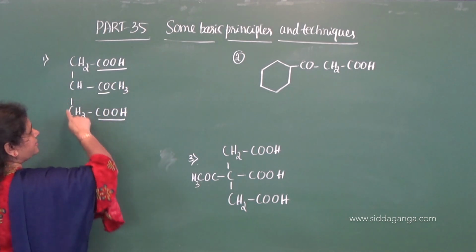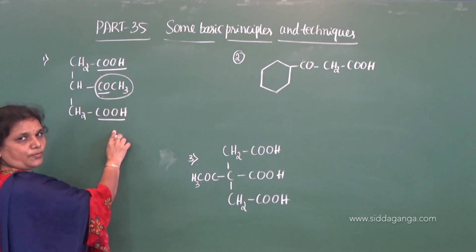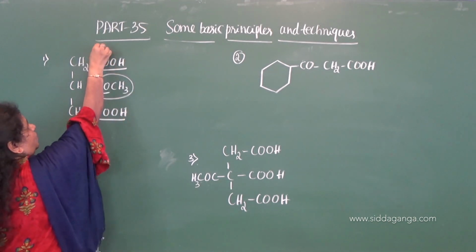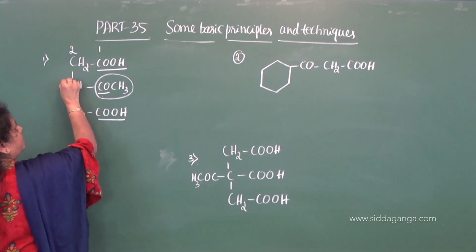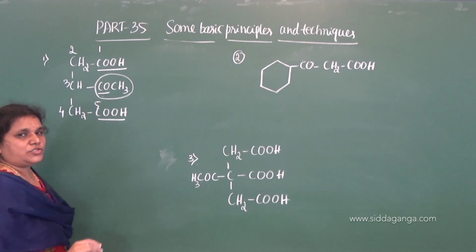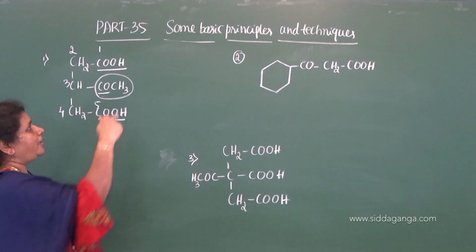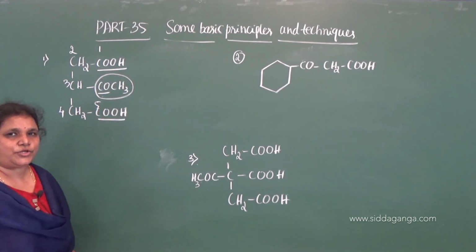Now you select this carbon chain, 1, 2, 3, 4 and this is 5. So there are 5 carbon atoms including the 2 carbon atoms of the 2 COOH groups.